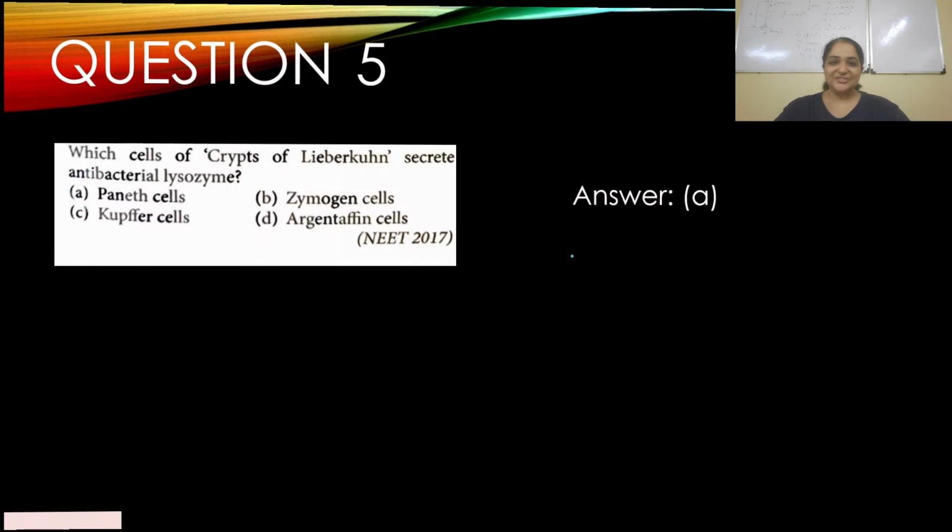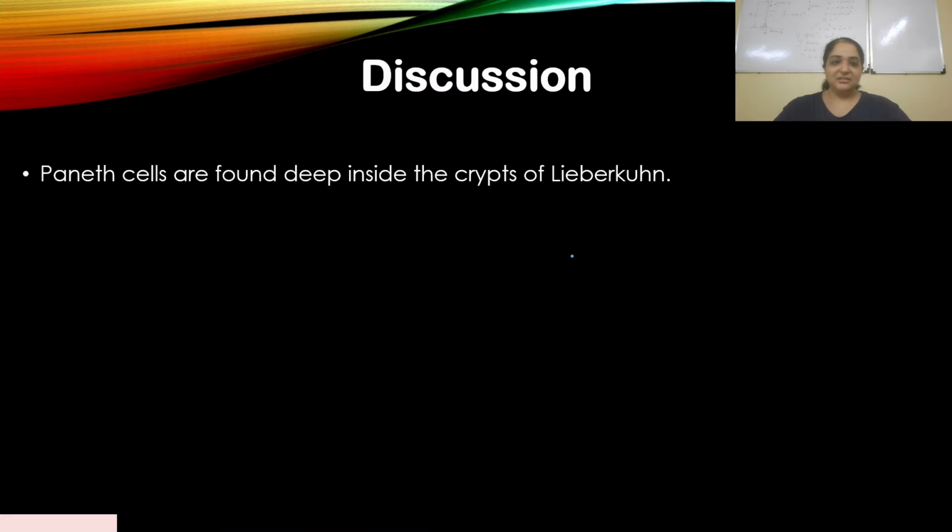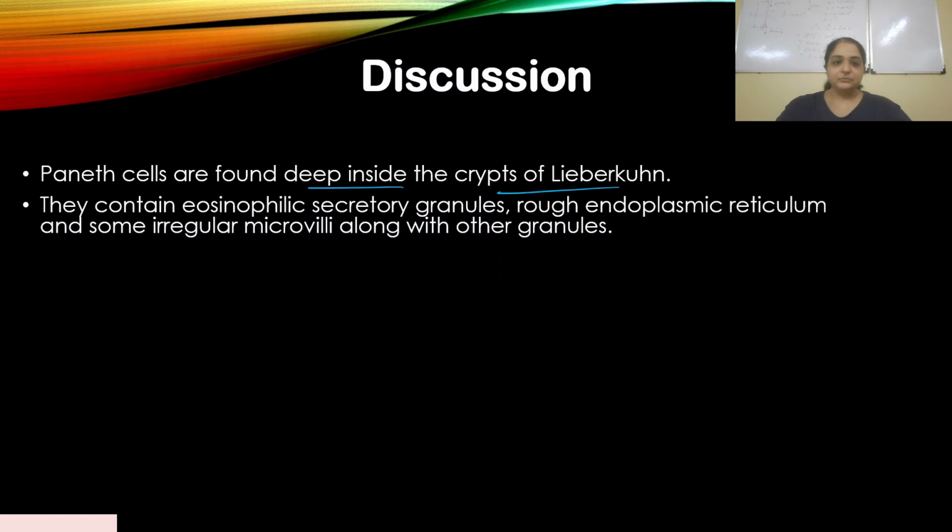Let's look at the discussion. Paneth cells are found deep inside the crypts of Lieberkühn. You've seen the structure of the crypts; there are lots of cells inside. Some secrete hormones, some secrete enzymes.